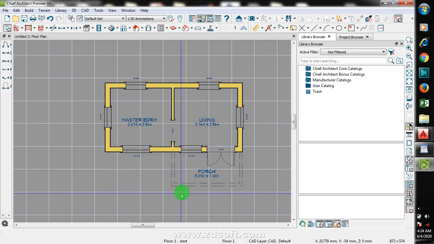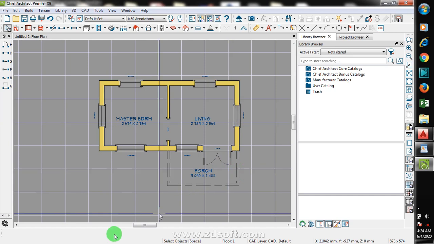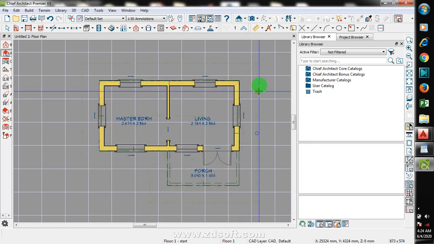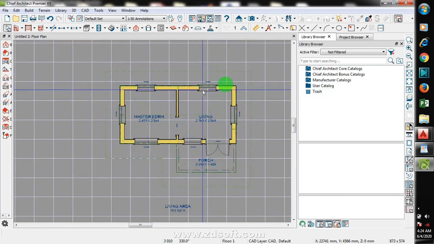The next thing I'm going to be showing you is to insert your roof on this. So you can see this wall with a red roof here is showing us that is the roof. I'll just double click on it and I'll check here and I'll check here and I'll click on OK. Now there is a roof here but it's actually very faint that you cannot see.